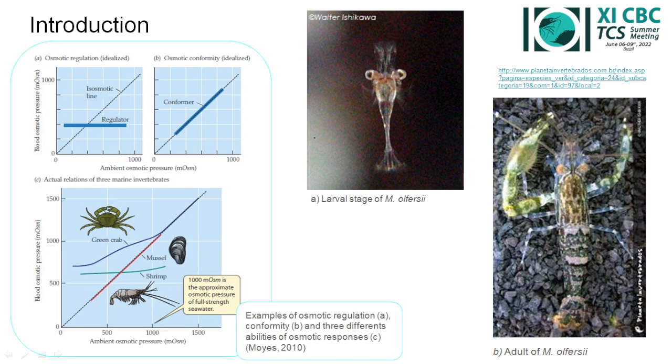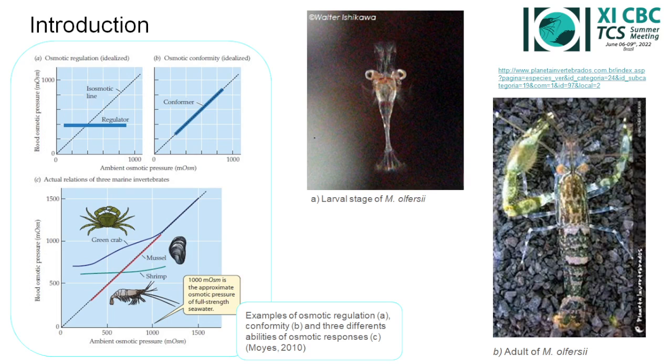Osmoregulation is the mechanism responsible for maintaining osmotic homeostasis. These figures exemplify the relationship between internal and external environments and show ability for osmotic regulation, like in graph A, or osmoconformity, like in graph B. We can see shrimp as hyperregulator, green crab as partially hyperregulator, and mussel as osmoconformer. Most organisms have intermediate abilities.